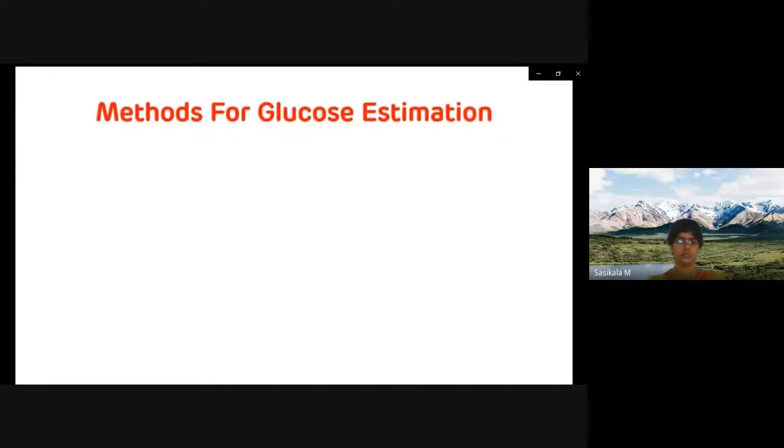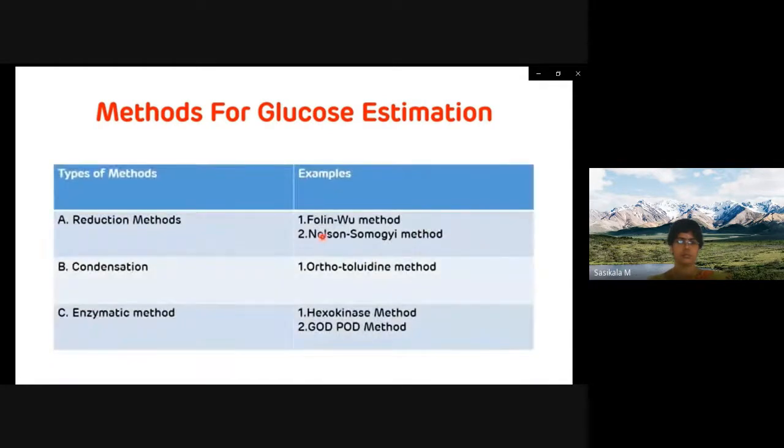Now, methods for glucose estimation. There are various methods available for glucose estimation. Among these, the key methods are important. The first one is the reduction method. The second one is the condensation method, and the third one is the enzymatic method. In the reduction methods, examples are the Folin-Wu method and the Nelson-Somogyi method. In the condensation method, the example is the orthotoluidine method, and in the enzymatic method, examples are the hexokinase method and the glucose